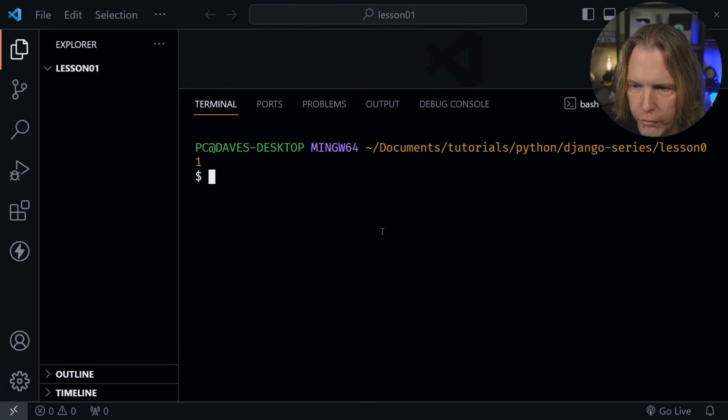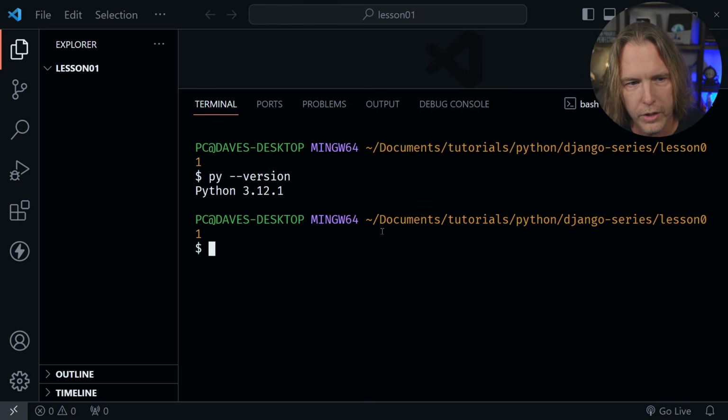And now let's just verify the Python installation. Now I'm on Windows, so I'll type py. But if you are on Mac or Linux, you might be typing python3 to go ahead and execute Python. Either way, just so you know, I'm on Windows and I'll be typing py. Okay, after that, let's check our version by typing --version. I'll press enter. You can see I have the latest as of the making of this video, Python 3.12.1.